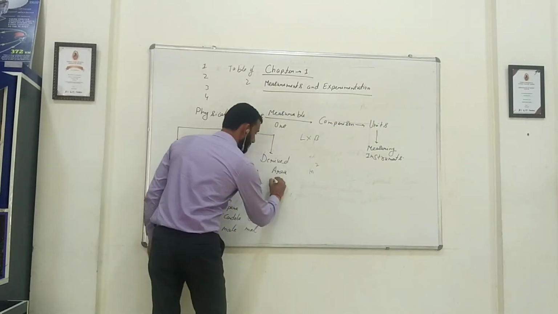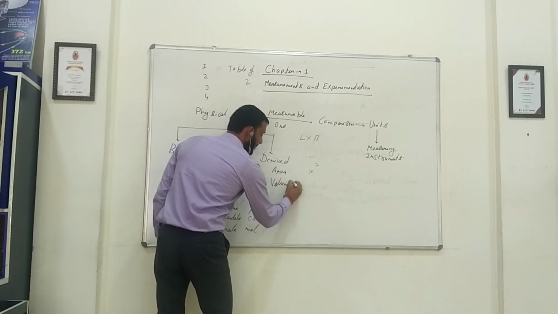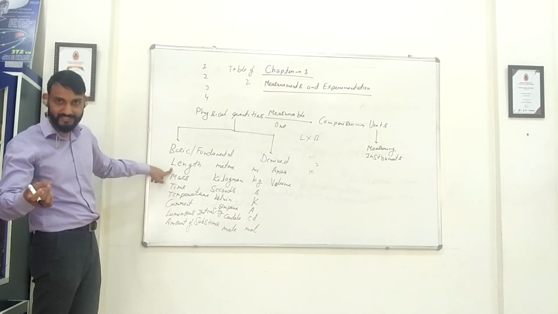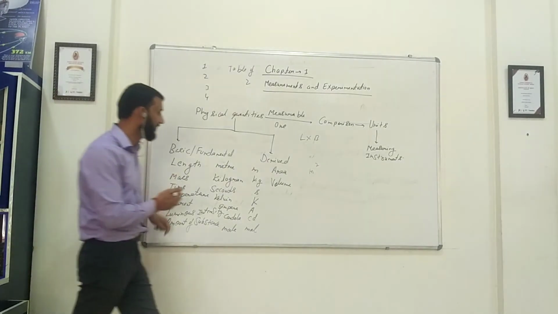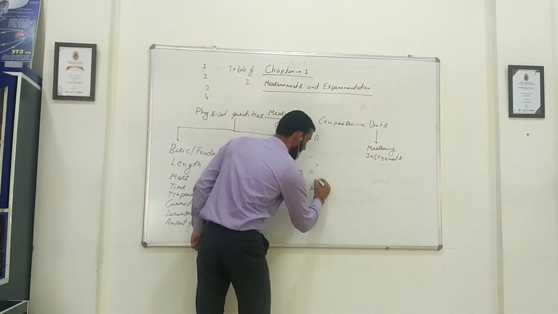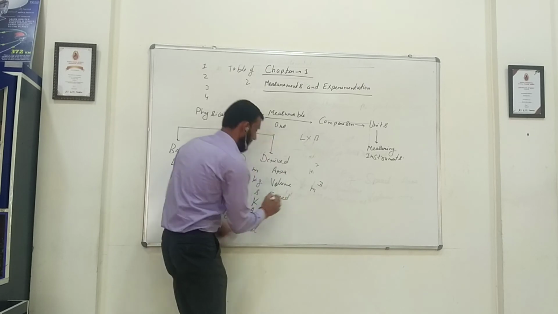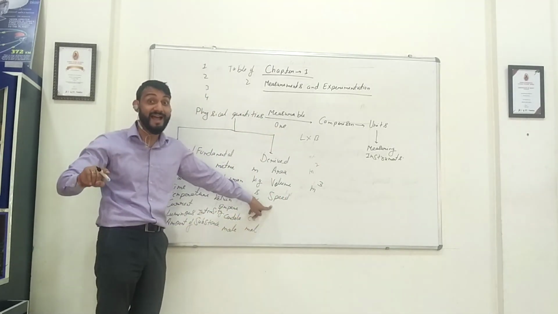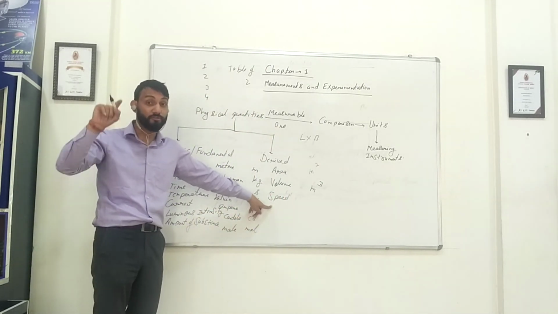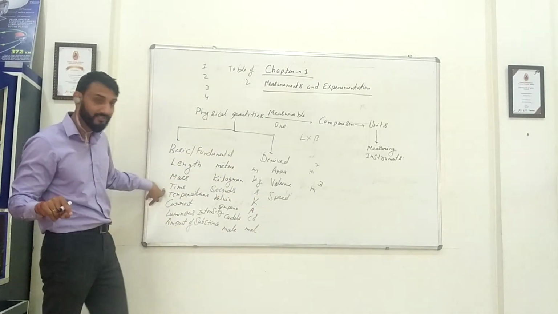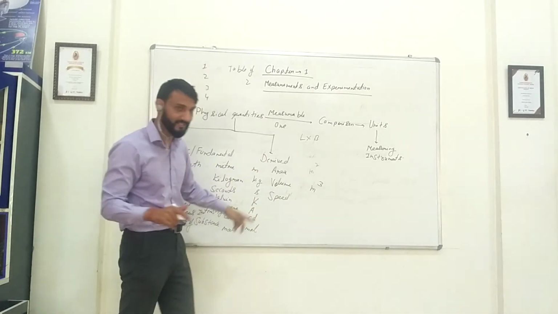Similarly, we have volume. What is volume? Length into breadth into height. Length is a distance, breadth is a distance, height is a distance. So all comes here. What is the unit? Meter cube. Also we have speed. Speed is equal to distance upon time. Distance is length. Time is there. So of course this is a derived physical quantity.